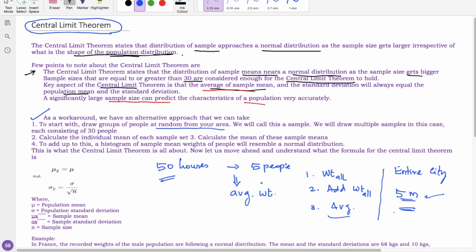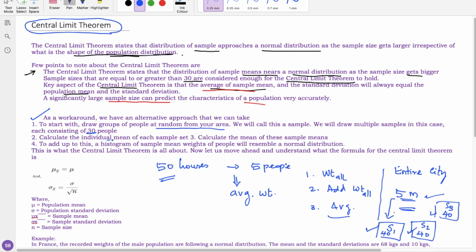So from these 5 million houses, I take a first sample, say sample 1, of around 40 houses. And then another sample, sample 2, of another 40 houses, sample 3 of another 40 houses. Likewise I can take a few samples. We draw multiple samples in this case. Each sample must contain not less than 30 people, so I have taken 40 people in each sample.